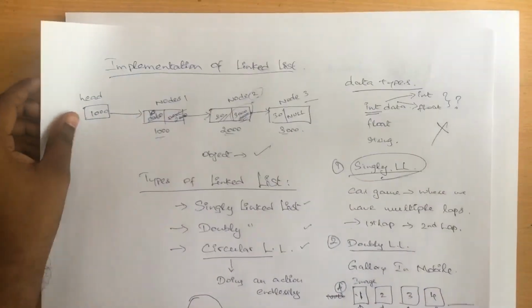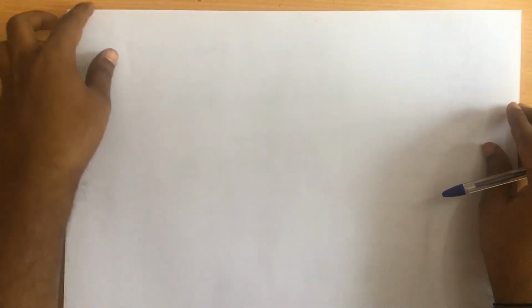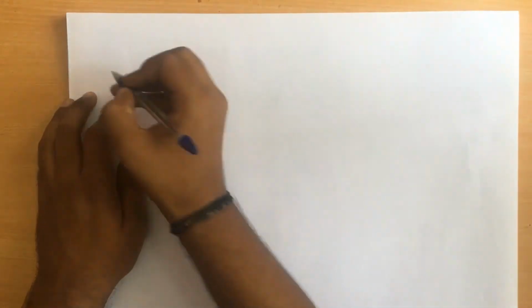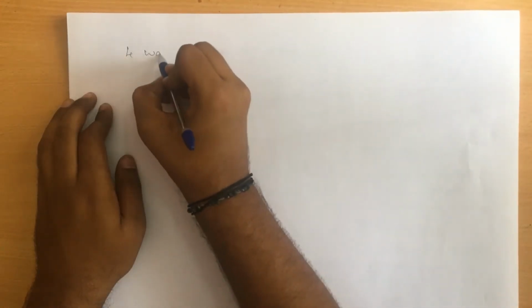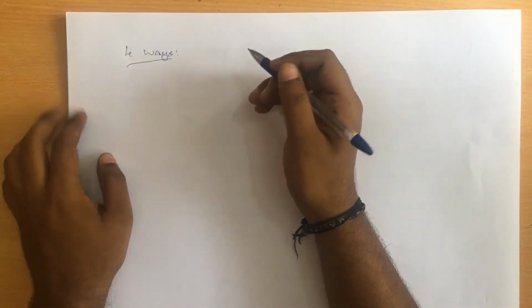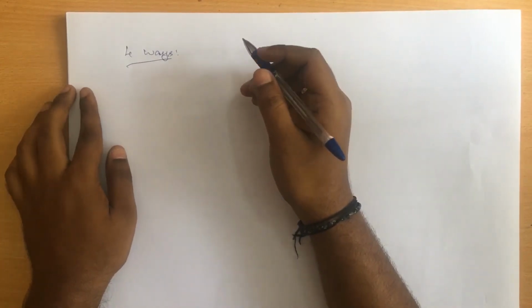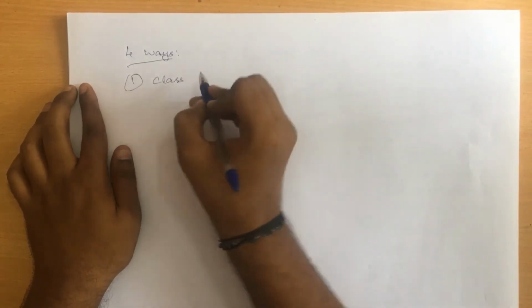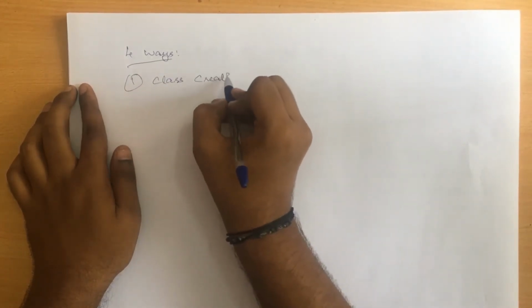Now let me show you how to implement a linked list. Implementation of a linked list should be done in 4 steps, so we have to remember these 4 steps before implementing a linked list program. The very first step is class creation.